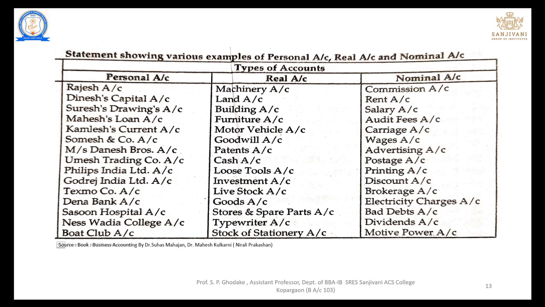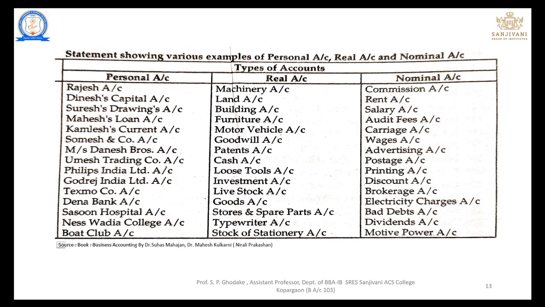Now, if we see the examples of real accounts, these all are the assets of the company, tangible or intangible assets. So machinery account, land account, building, furniture, motor vehicle, goodwill, patents, cash, loose tools, investment, livestock, goods account, stores and spare parts, typewriters, stock of stationery, plant and other things.